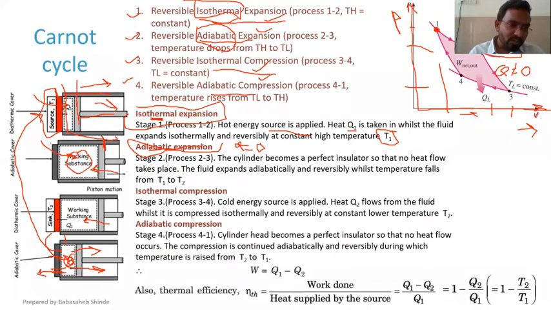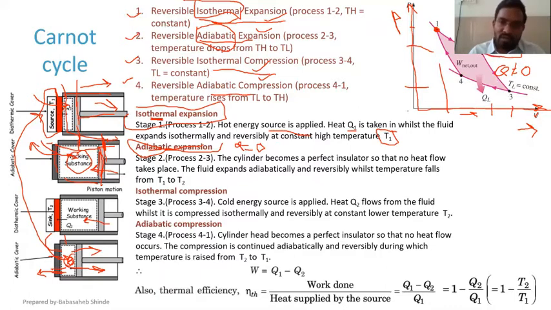So the source that was applied over here during stage 1 is not there. The fluid has expanded from this position to this position. So the piston has shifted from this position to this position, and the source is not there. Source is not there means heat is not being added to the system, and we already have assumed that the cylinder walls, piston and cylinder head are going to act as thermally insulating. So heat transfer is 0 and expansion from 2 to 3.